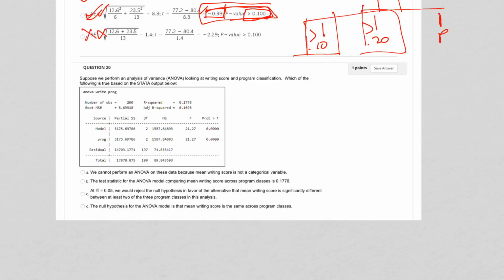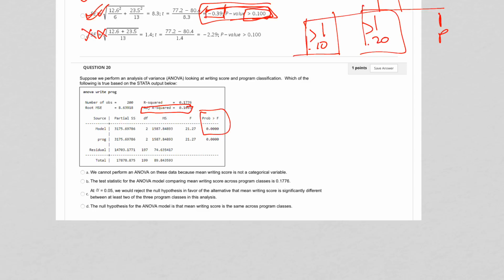And last but not least, question number 20. What is this telling us? It's telling us about the model and the residuals, the probability F, that's what you should look at. How much of the variance is explained by the model? 16% of the variance is explained by the terms in the model.